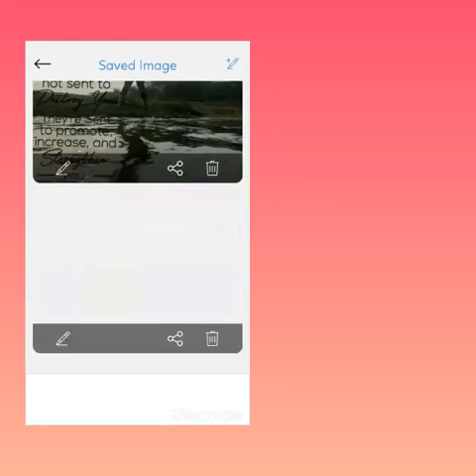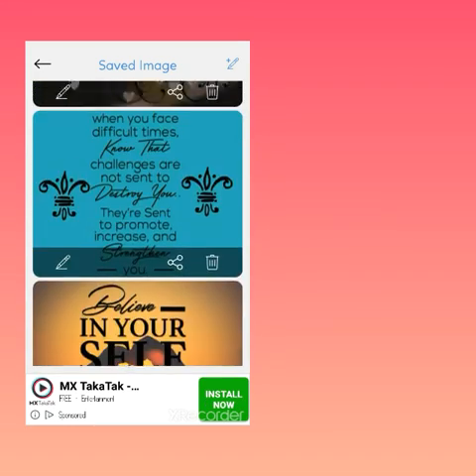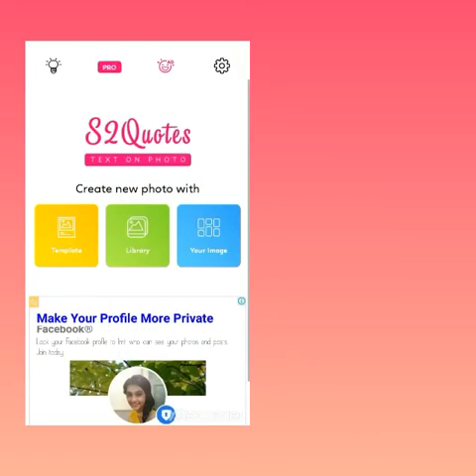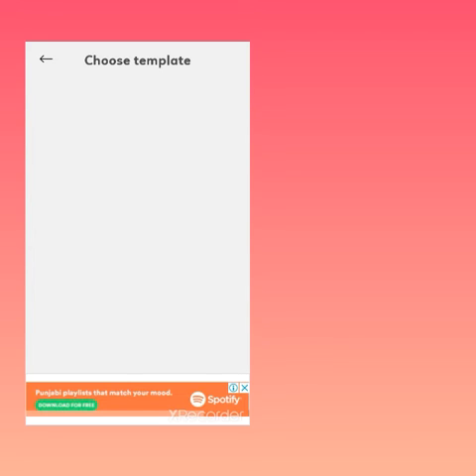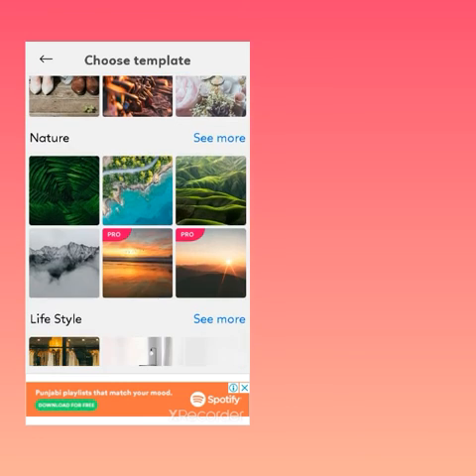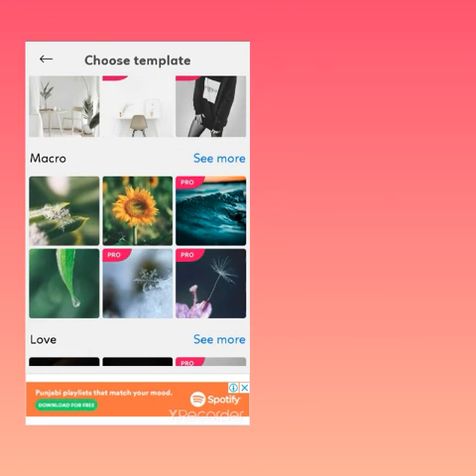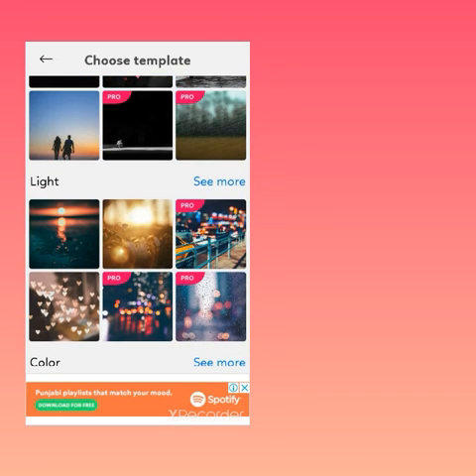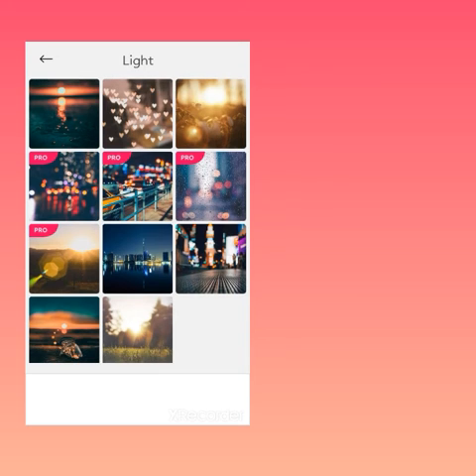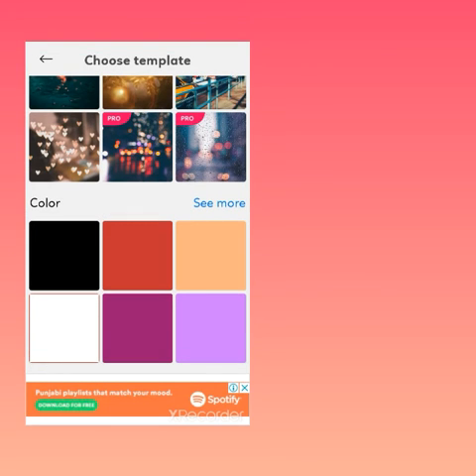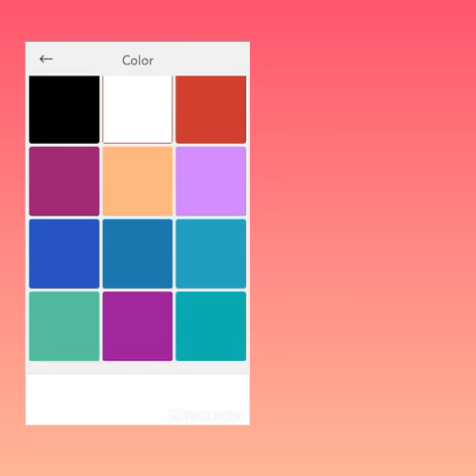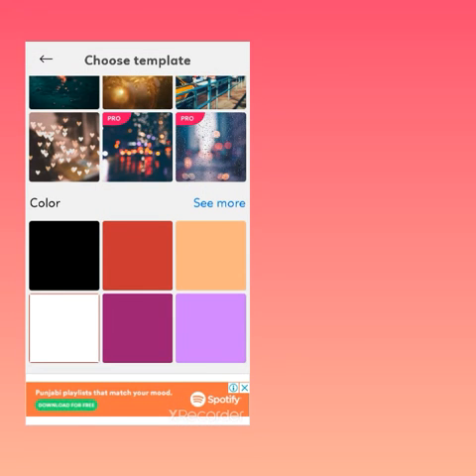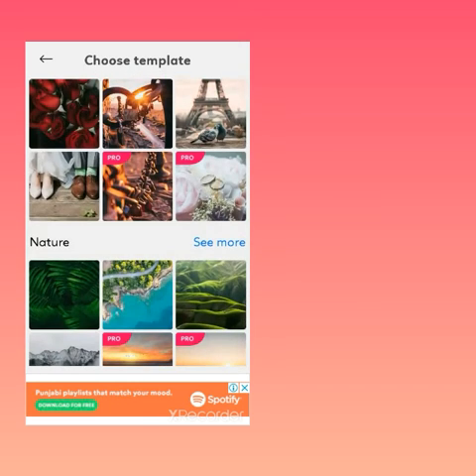Go to home. These are all the ones which I have created on my own. You can also select the templates. These are related to festivals, nature, lifestyle, macro, love, lights, and also colors. See, you have more options, so there you'll have many options. In colors, see, these are the colors, and you can select anything. This is a really amazing app.